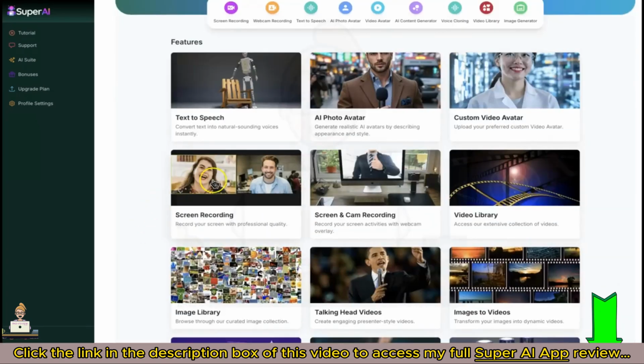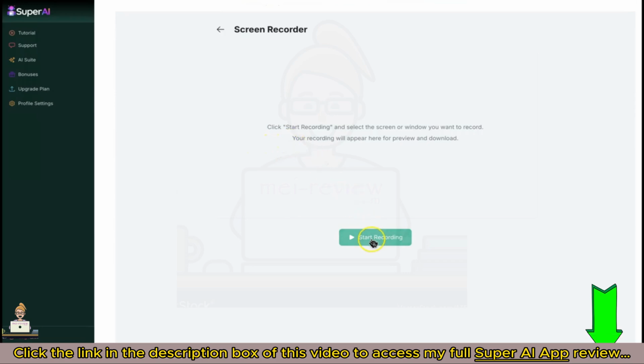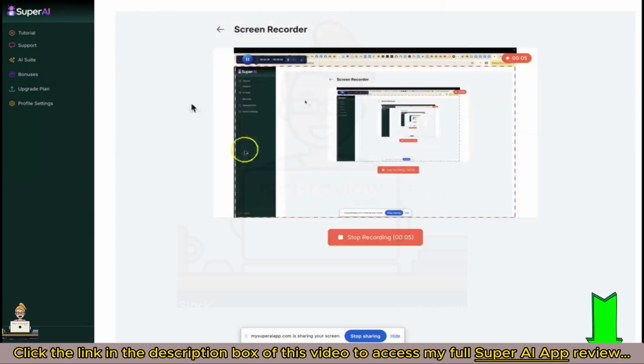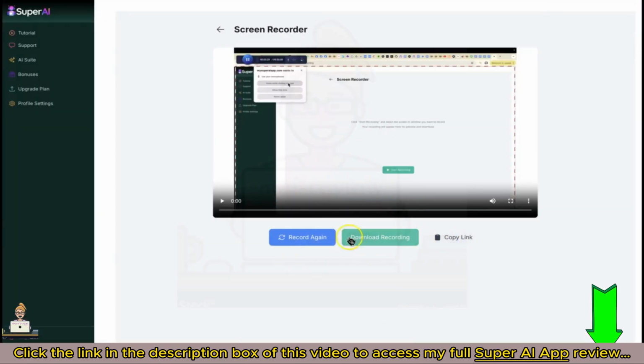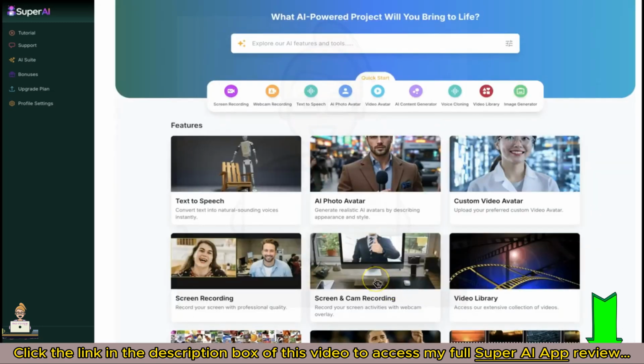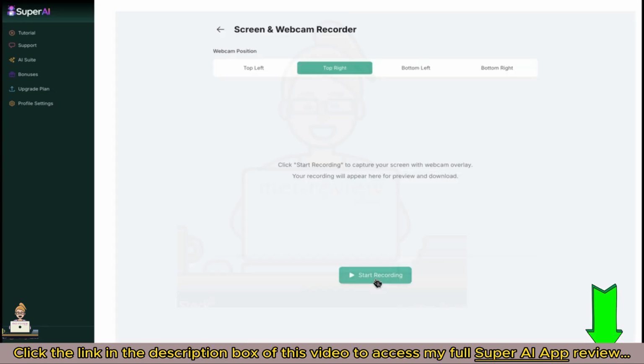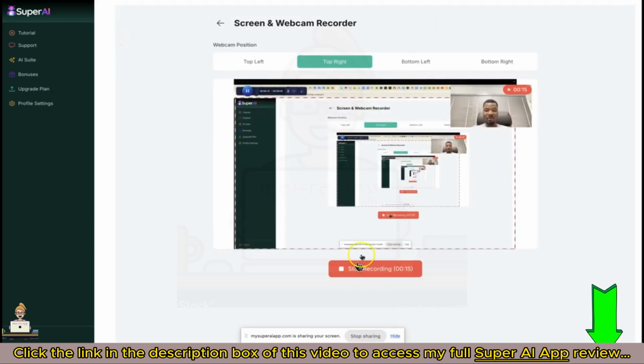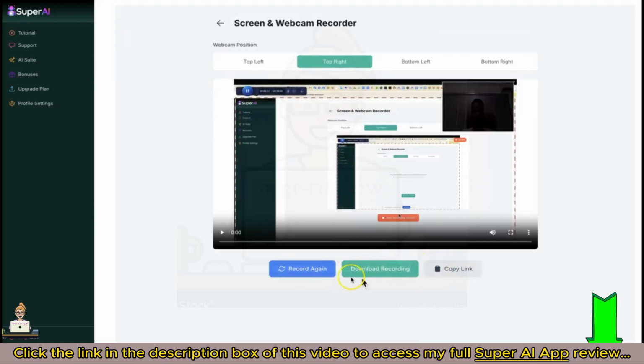Screen recording. Record your screen with a single click. Start recording instantly. Copy the link, download the video, and share it with your audience. Screen plus webcam recording. Record your screen with a webcam overlay for more engaging presentations, demo videos, tutorials, etc. Choose a webcam position, top left, top right, bottom left, etc. Start recording and capture both screen and camera view. Share or download the result instantly.